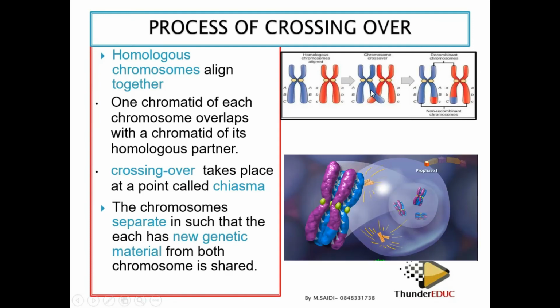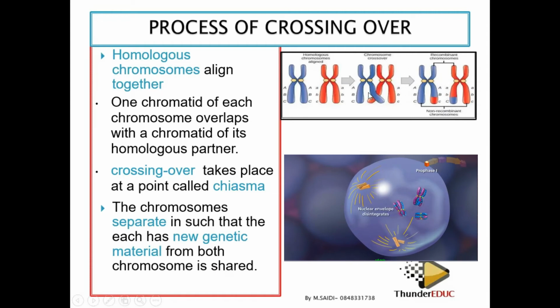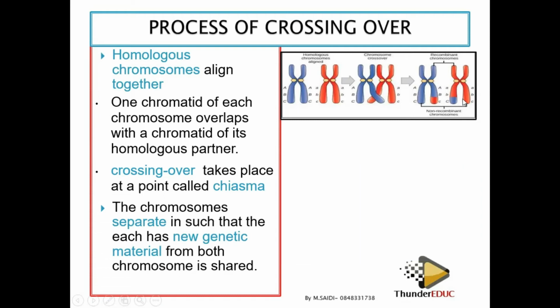These chromosomes during crossing over, scientifically, we call a bivalent, or bivalent, however you pronounce it. And then after that, they separate so that each chromosome has different genetic material from one another.